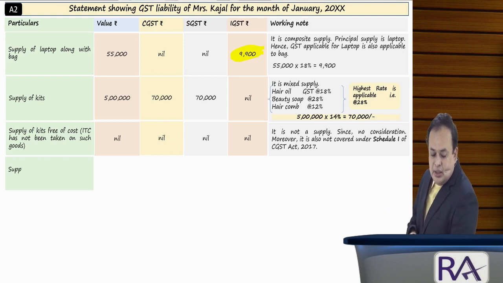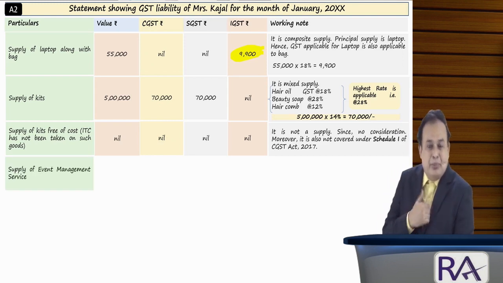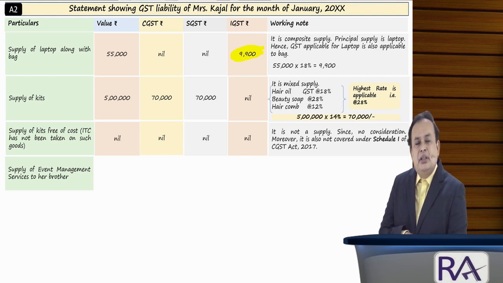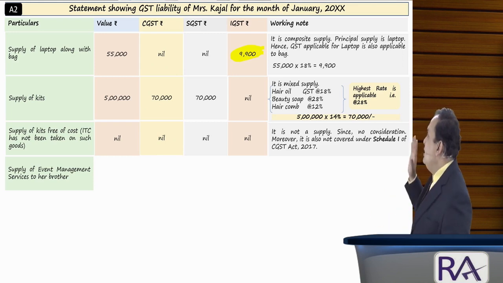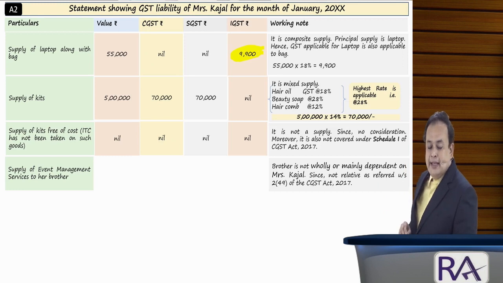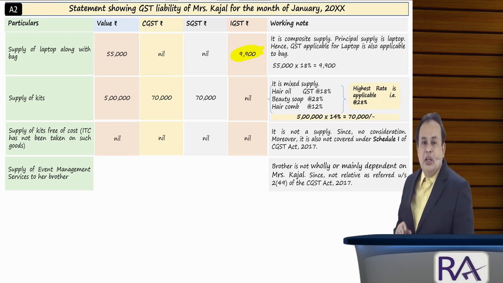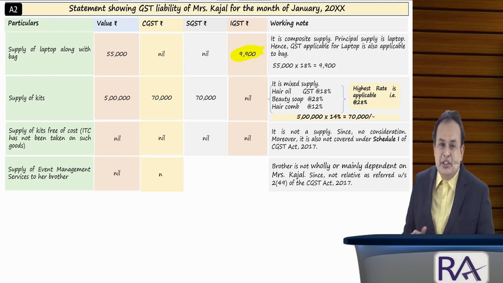Further, supply of services to her brother, free of cost, for her brother's son's marriage, event management services. Is her brother dependent on her? No. Therefore, not a relative, non-relative. Then no consideration and not covered under Schedule 1, resulting that it is also not a supply. Is that clear? Also not a supply. Any difficulty, my dear, in the given case? Further, so no CGST, no SGST, no IGST, because the value itself is nil.